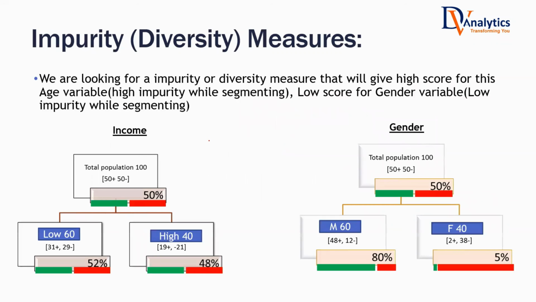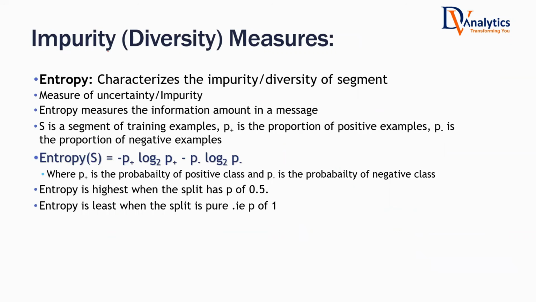You have to have that particular variable which is giving you purer subsets. First of all, I have to define what is purity. I have to quantify what is purity, what is impurity. So the first theoretical measure that we are going to discuss today is a measure of impurity, a measure of diversity, a measure of randomness. Entropy is a measure of impurity. Entropy is calculated for a set S. If P1 is the probability of class 1, P2 is the probability of class 2, then entropy is minus P1 log of P1 minus P2 log of P2.